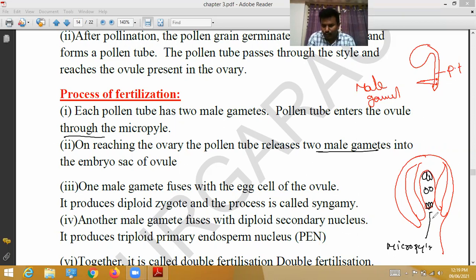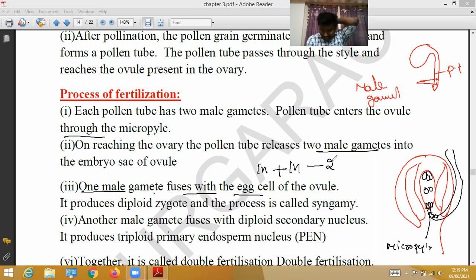The two male gametes reach here. One male gamete fuses with the egg cell and forms the zygote. It produces a diploid zygote. Next, another male gamete fuses with the diploid secondary nucleus.